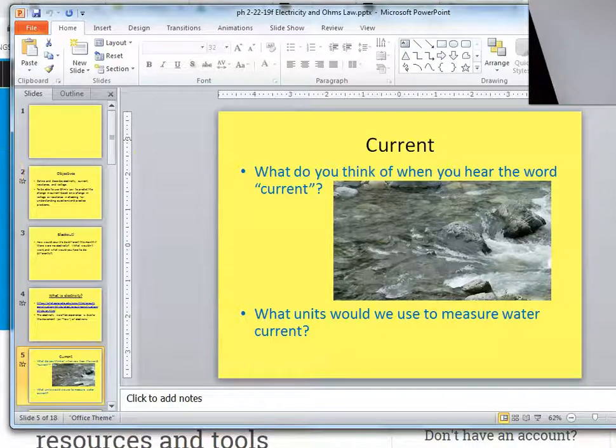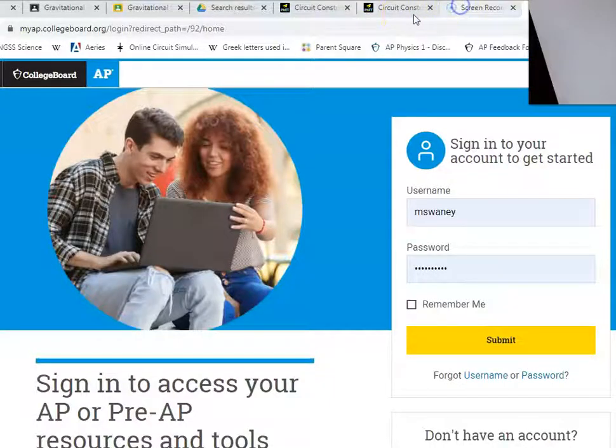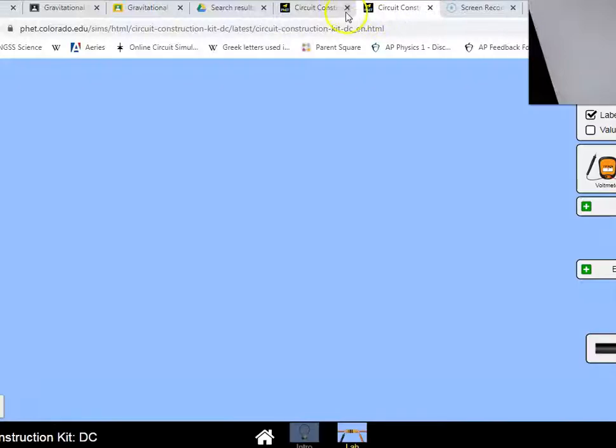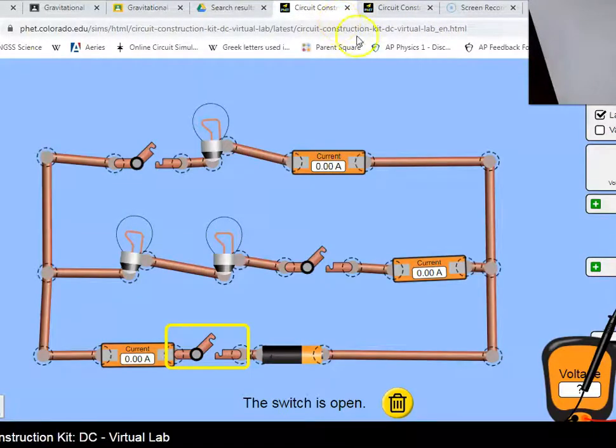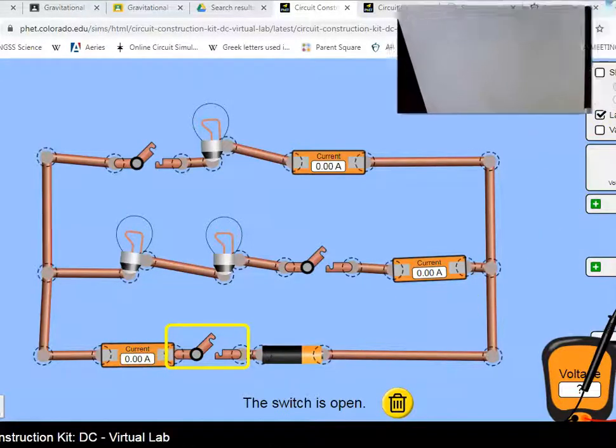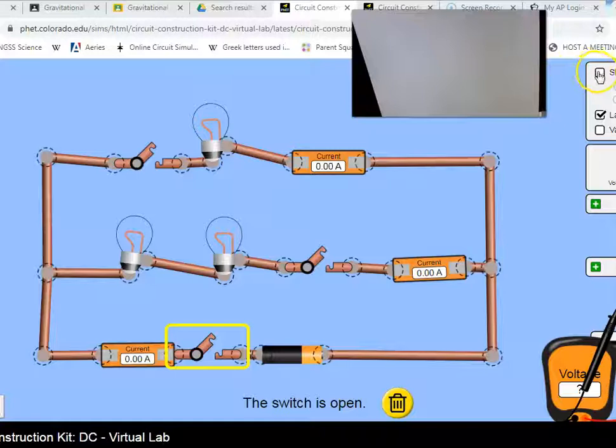So I'm going to go to this here, and here is a little setup I have, okay? And so this is supposed to be a battery. This is a little switch. I can open it or close it. And there's other switches here. These are little current meters, okay? But particularly what we're going to do is I'm going to show the current.